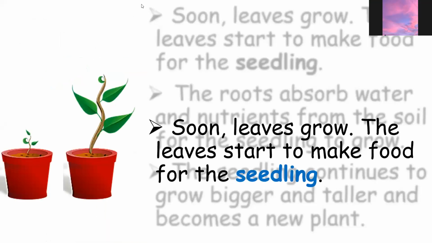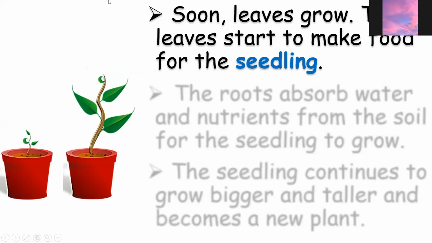So here, after that, kids, soon the leaves grow. Maybe weeks later, the leaves start to make food for the seedling. So this time, the plants can make their own food because they already have several leaves.